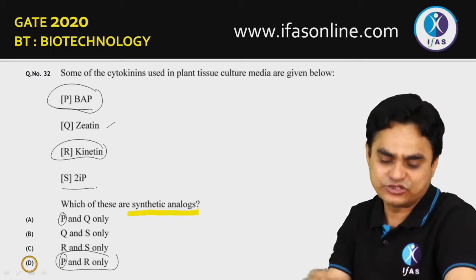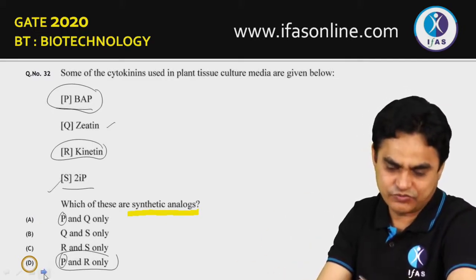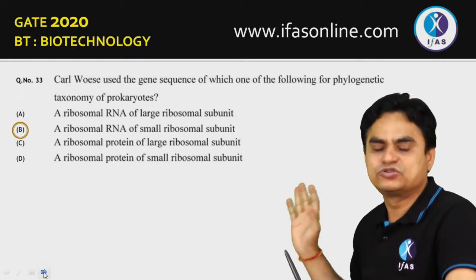2-isopentyl adenine is also a naturally occurring cytokinin present in various woody plants. So the answer would be BAP and kinetin, both are synthetic. Question number 33, this is also direct and straightforward.